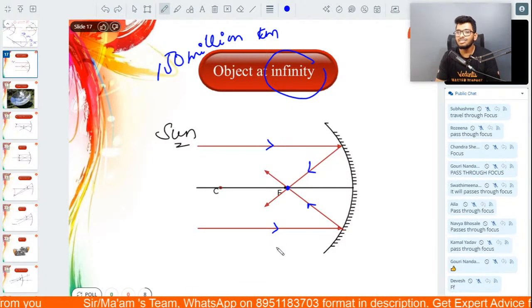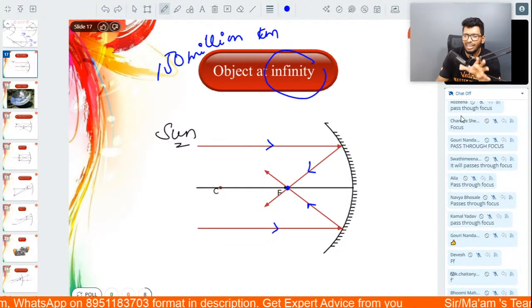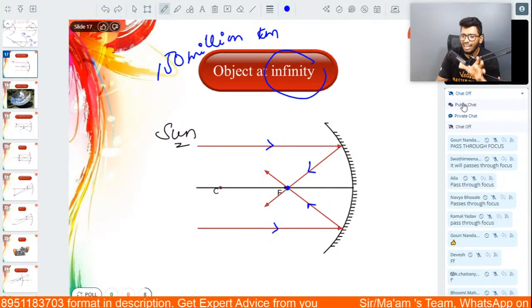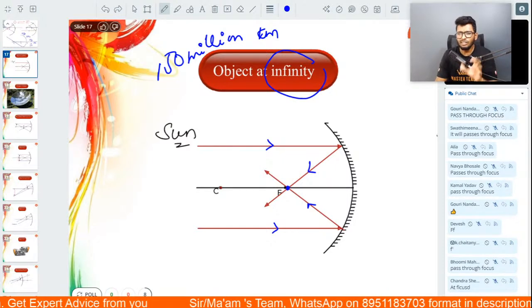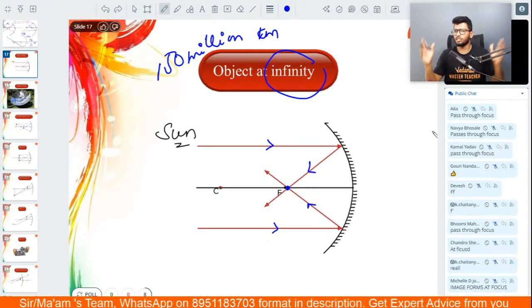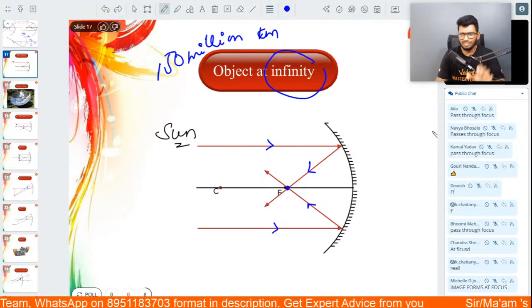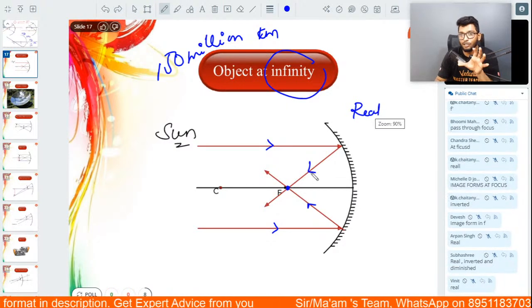Exactly at the focus. Now you tell me, guys, just by looking at this, what can you tell me about this image? Yes, it's formed at the focus. Exactly, it's real, because the rays of light are actually meeting.